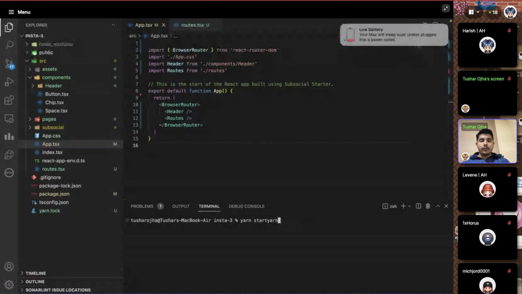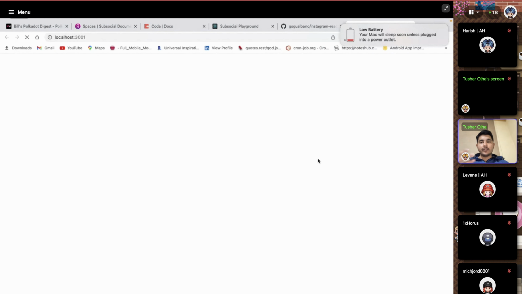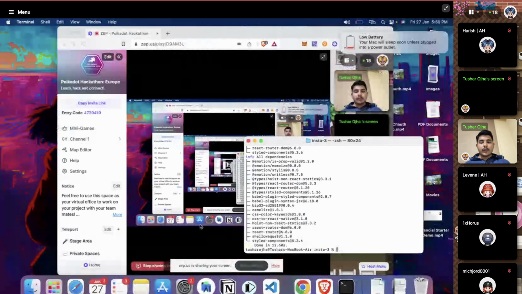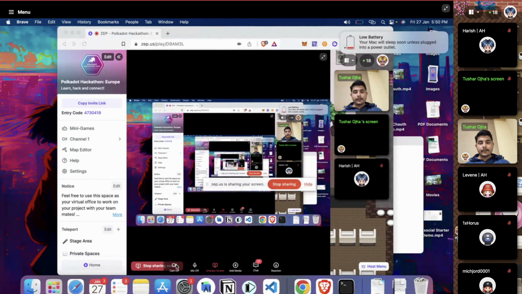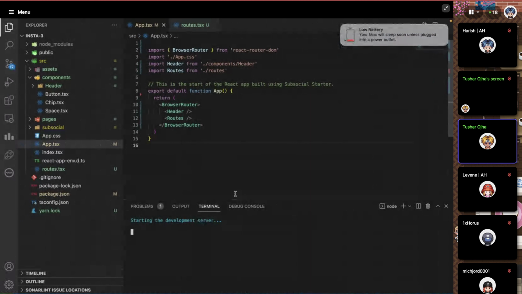So now, let's see if these packages are installed. Perfect. Now we're going to do yarn start to start this project and see if we have already got the UI elements, or if there's something missing which we need to fix. I'm going to meanwhile connect my laptop to a charger. Give me a second for that. Okay, one second.